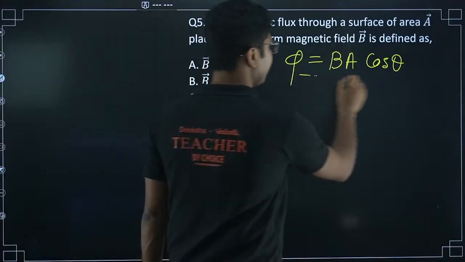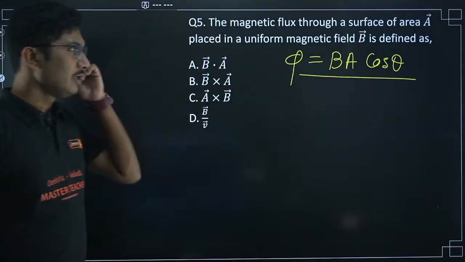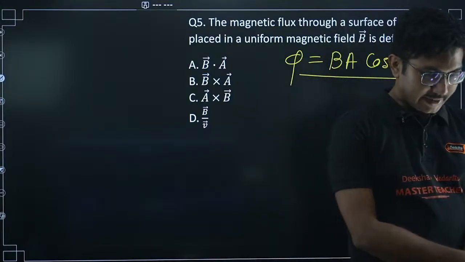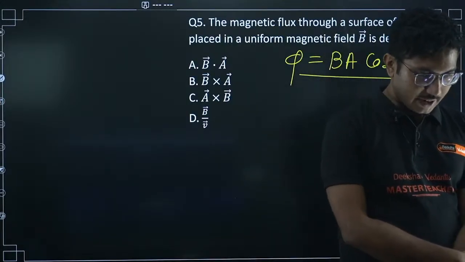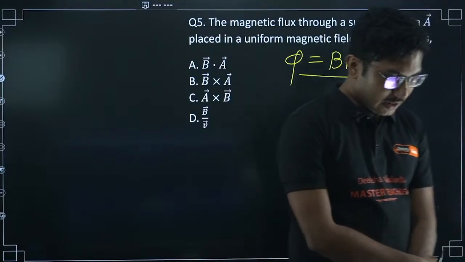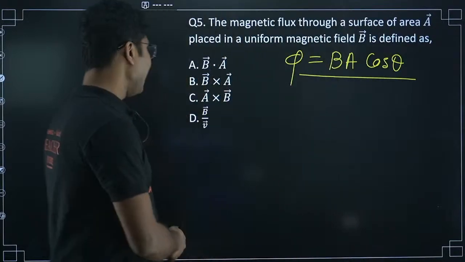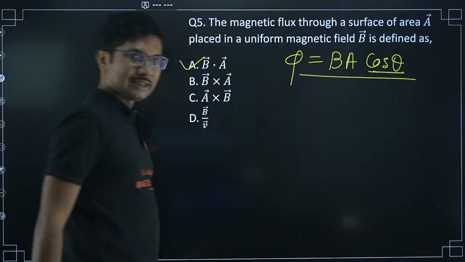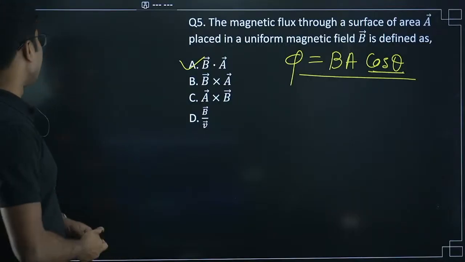This is the magnitude. So in vector form, what will be the answer? Alan is saying option A, Aisha option A, Mohammed option A, Anmol Chopra option A. Yes, it is B dot A. Cos theta means dot product, so it will be B dot A.